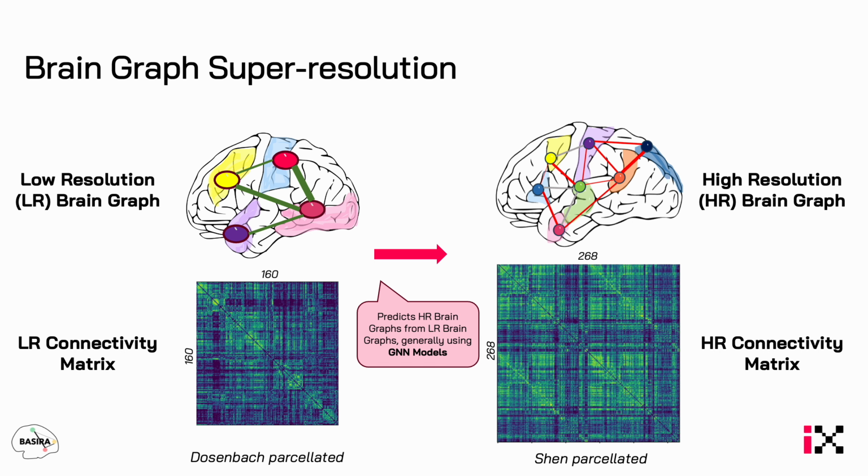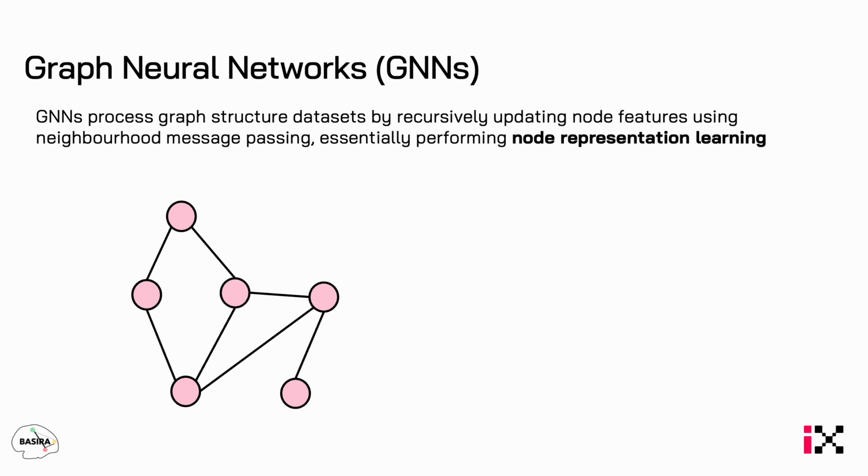This is generally done using graph neural networks. Graph neural networks are machine learning models designed to natively handle graph structured datasets by performing recursive message passing operations to update node feature vectors. At a high level, this can be seen as doing node representation learning. However, this formulation presents a limitation for edge learning tasks.